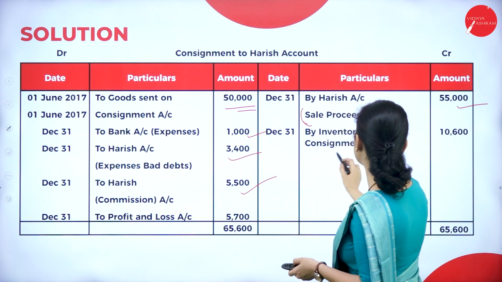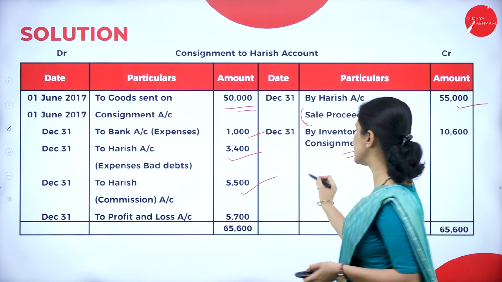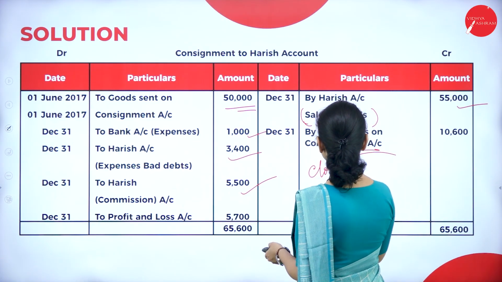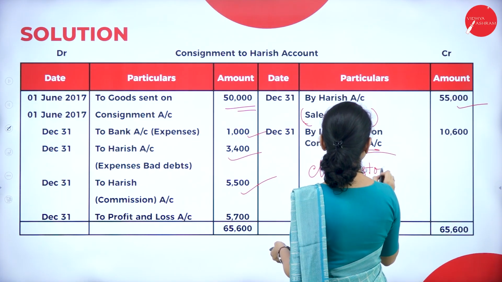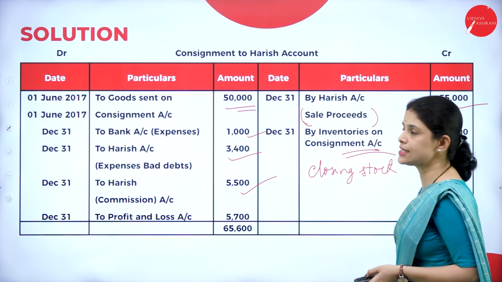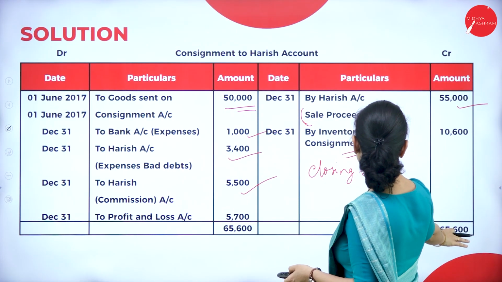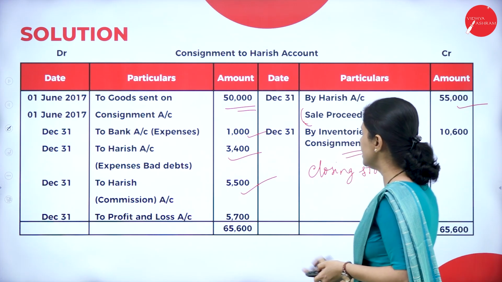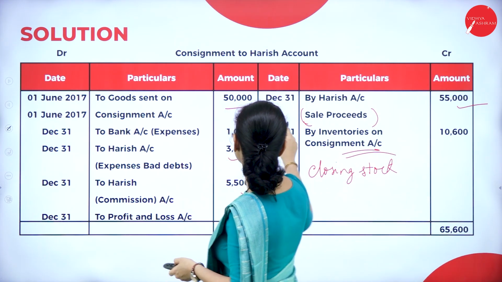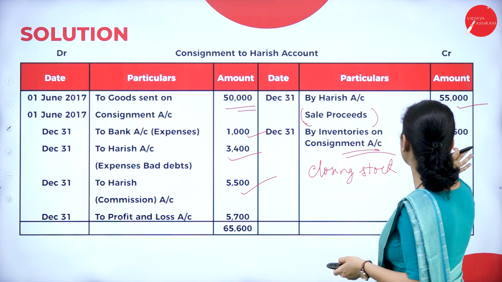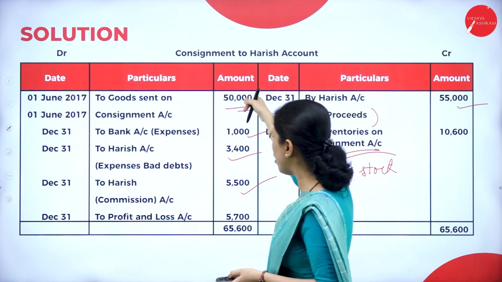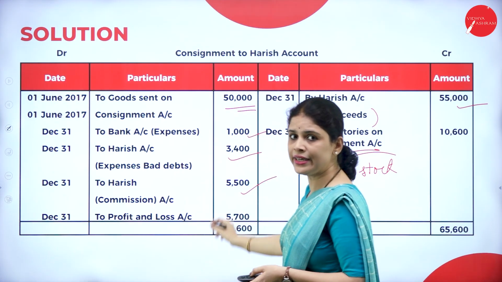Next, inventories on consignment. What is that? Closing stock. So how much is that? 10,600. So here total will be 65,600. From the sale proceeds and the closing stock, when we deduct all the expenses, what will we get? Profit.